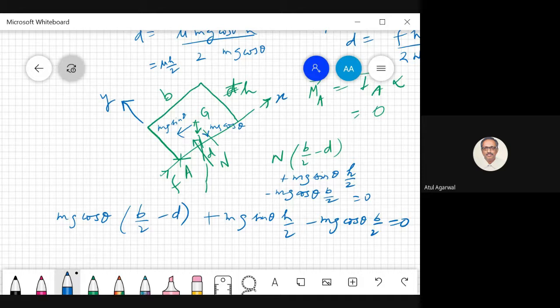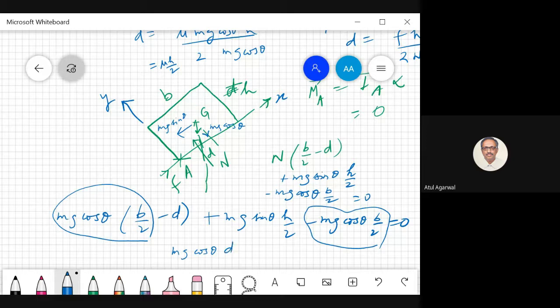So mg cos theta b by 2 is gone with this, and we get mg cos theta into d is equal to mg sin theta h by 2.